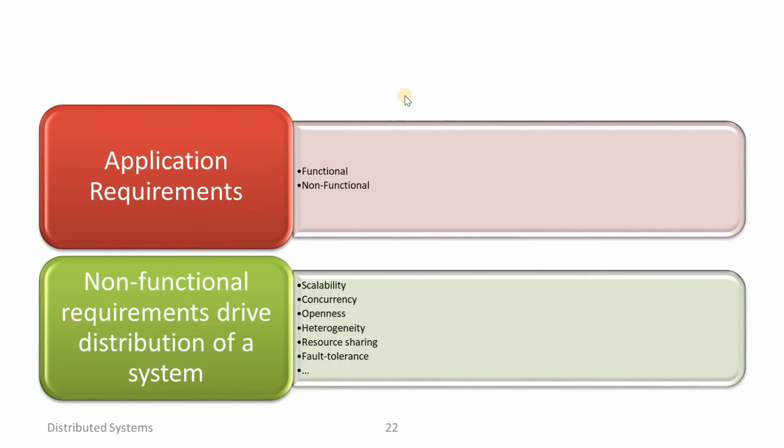These are the application requirements for the distributed system, the functional and non-functional. The non-functional requirements drive distribution of a system. One is scalability, concurrency, openness, heterogeneity, resource sharing, fault tolerance.